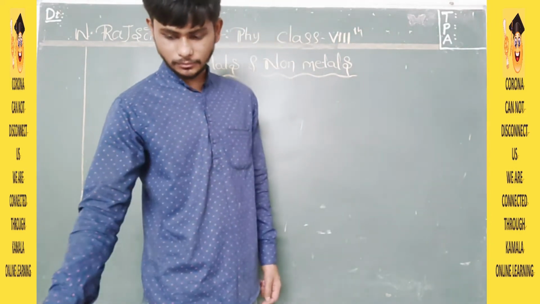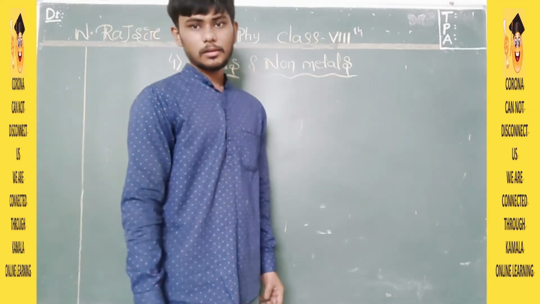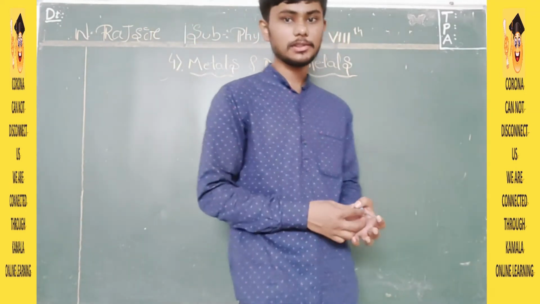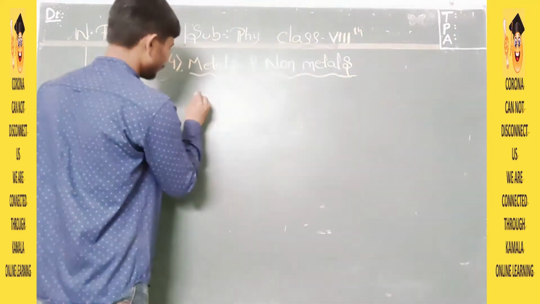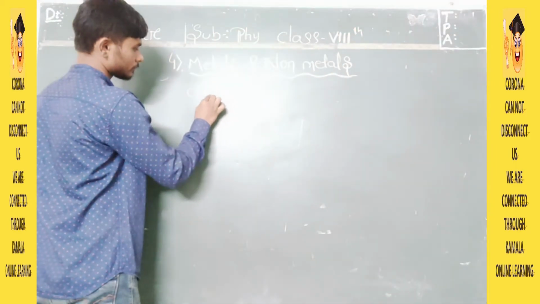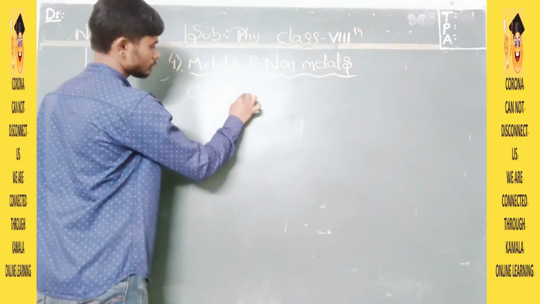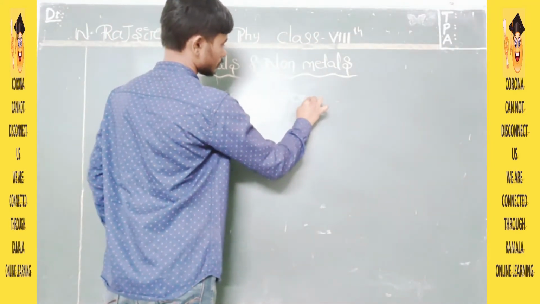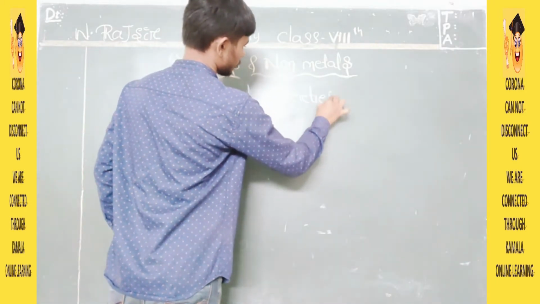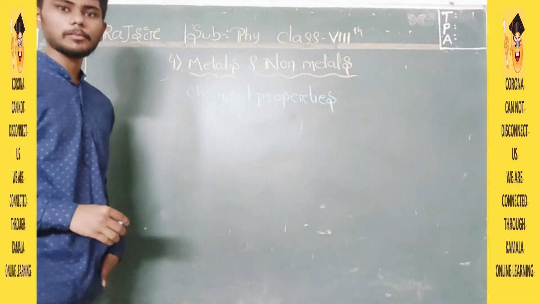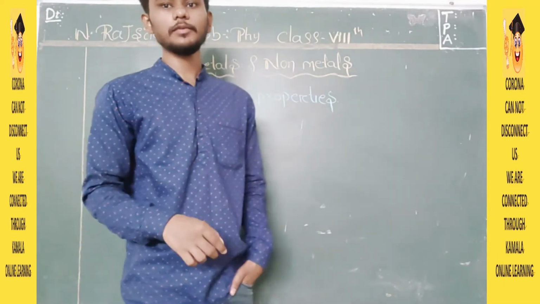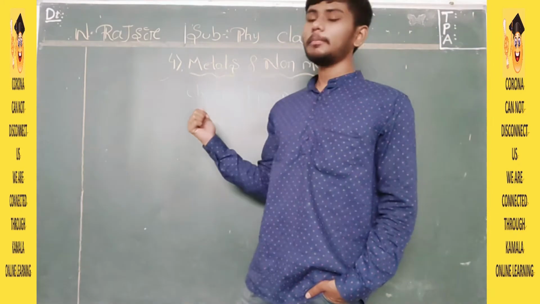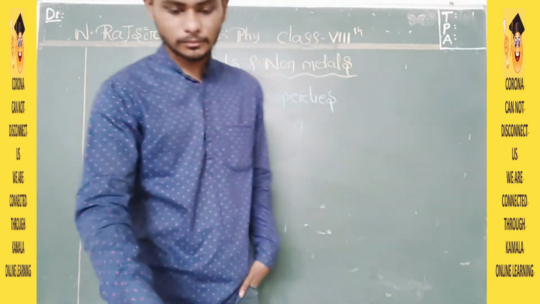First thing is both metals and non-metals reacting with oxygen. Let us understand how this is happening. We are dealing with chemical properties. In chemical properties, what will we do? We will first react metal and non-metal with oxygen.